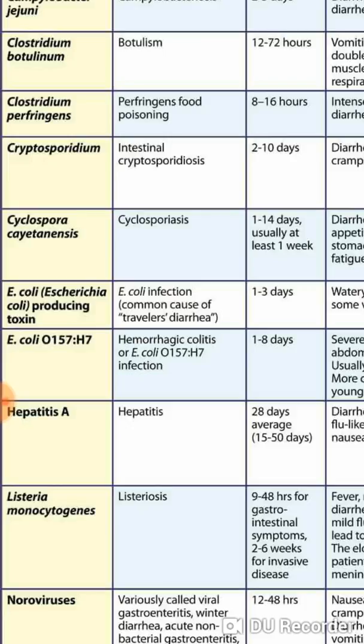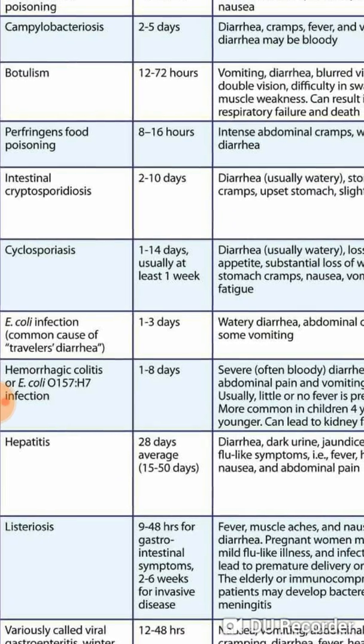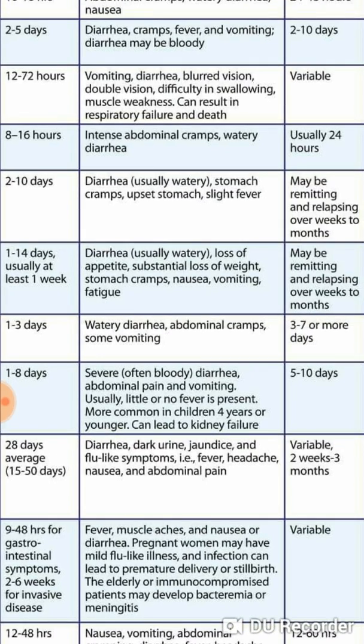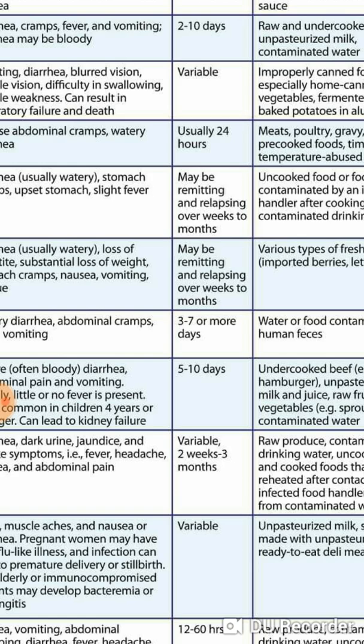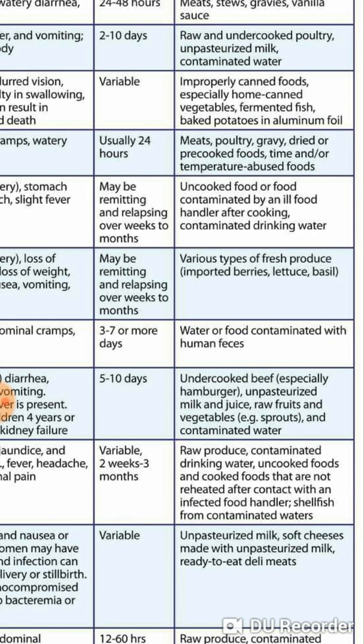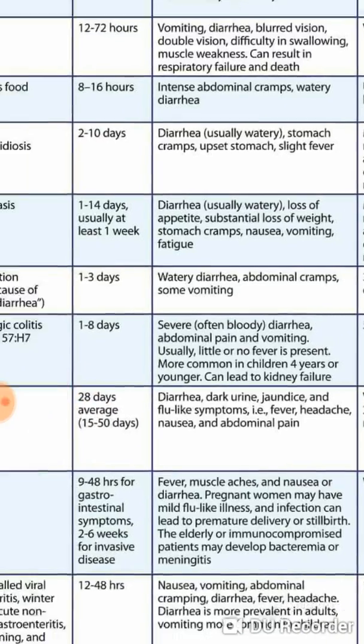E. coli bacteria. You also know that E. coli produces toxins. E. coli is the common cause of travelers' diarrhea. You can remember this. The onset timing is 1 to 3 days. Watery diarrhea and abdominal cramps are the symptoms. It takes 3 to 7 or more days. The source is water or food contaminated with human feces.